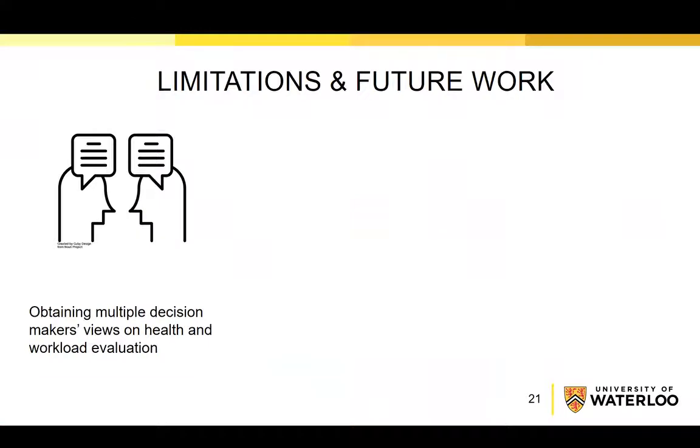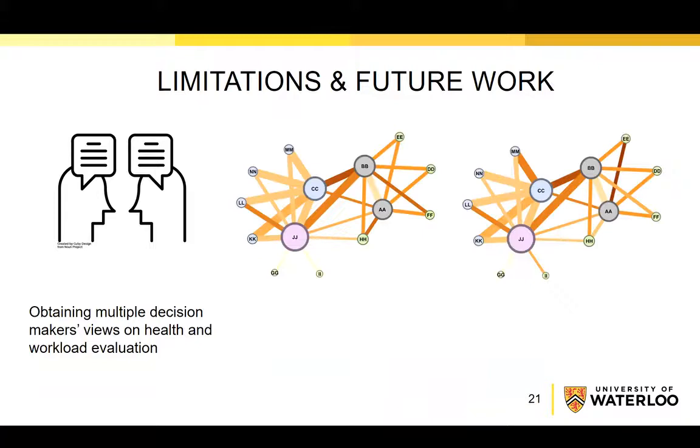We had some limitations in this research project, and they are topics for future work. For example, we had only one decision maker in each project. However, in order to consider different perspectives of the project stakeholders, these evaluations should be done by multiple stakeholders and even multiple people in the same team. For example, can you spot the difference here? So even though these two networks look similar, different perspectives on the health conditions are represented.